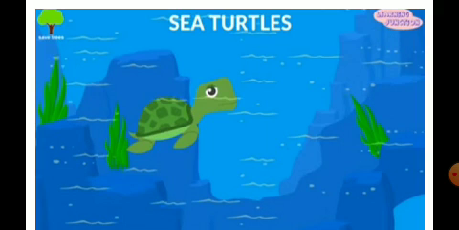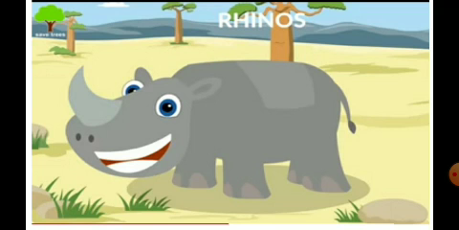So these sea turtles are being killed for their eggs, for the meat, for the skin, and for the shell, children. So less than a million sea turtles are being left in the sea. Their number is going on decreasing day by day. Understood? So next you can observe the rhino.